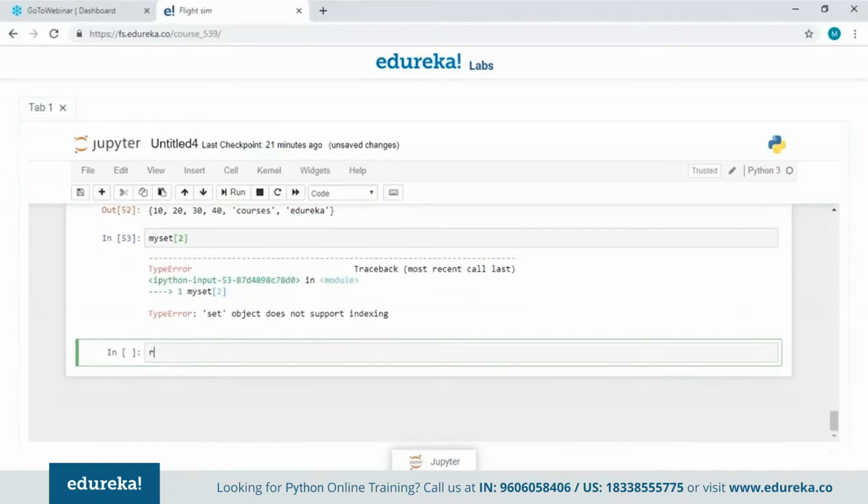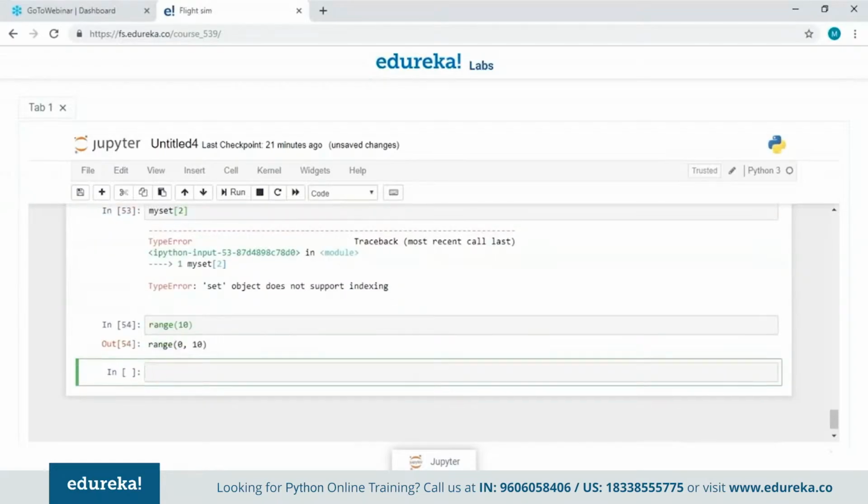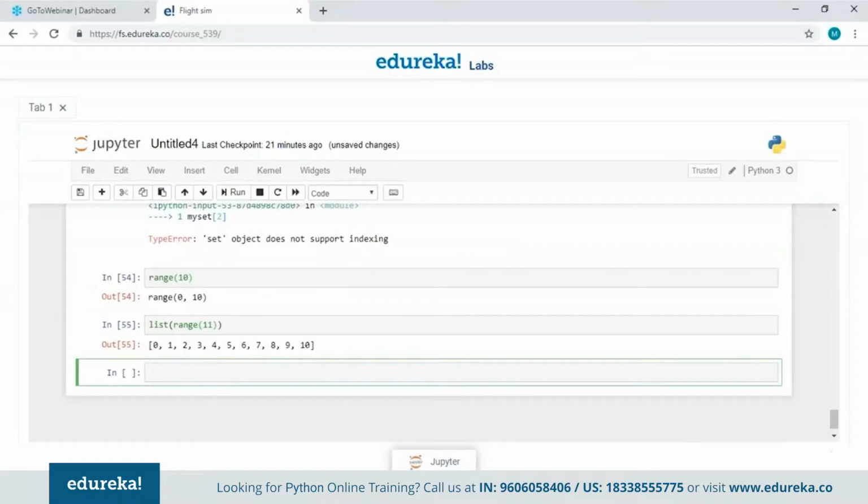Let me briefly talk about range now. So range is used whenever we are iterating through values. Suppose we want to print numbers from 0 to 10. Let me put it in a list to get the values. So what I'm going to do is I'll just write 11 over here, and it is going to give me the values in the list that is from 0 to 10. So this is all about range, guys.